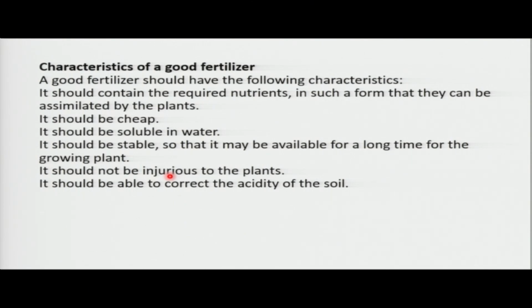I think some of you who normally practice agriculture know that agriculture is the backbone of our countries, especially in Africa, and even in other countries. Sometimes when you buy an expired fertilizer, or a fertilizer which is not good, it will injure our plants, and sometimes the whole plantation gets burnt, causing losses. A good fertilizer should not cause acidity in the soil. Actually, it should correct the what?